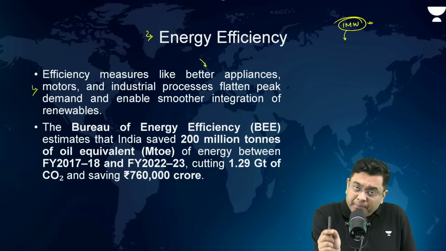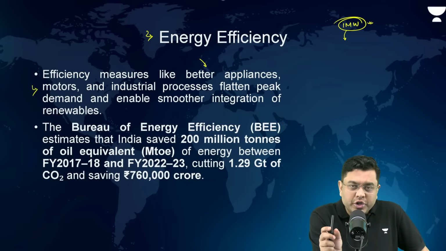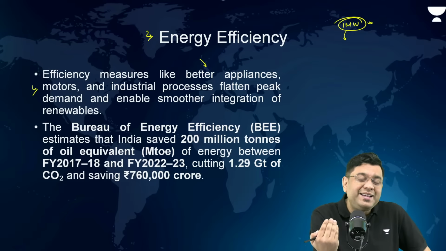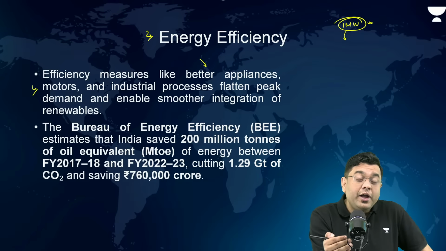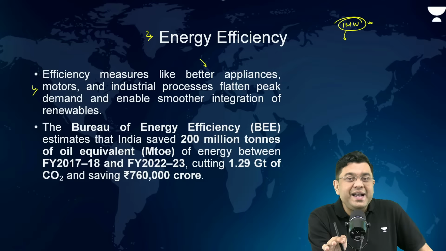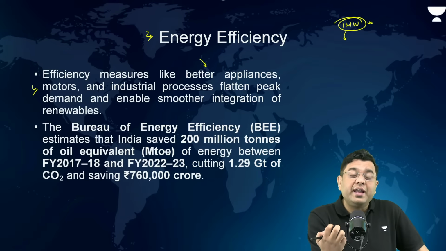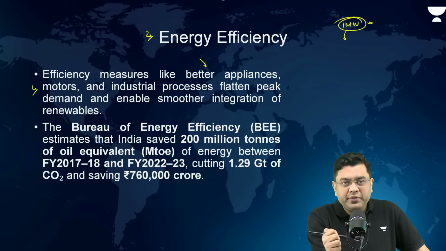So if you install energy efficient motors and machineries and you encourage the SMEs, the small and medium scale enterprises, to operate during non-peak hours, to operate during daytime, then you can have greater utilization of renewables as well.